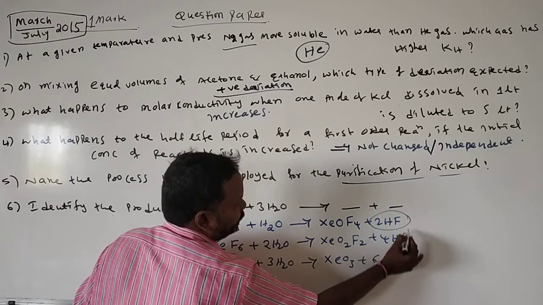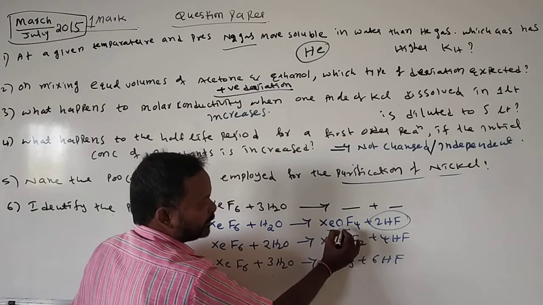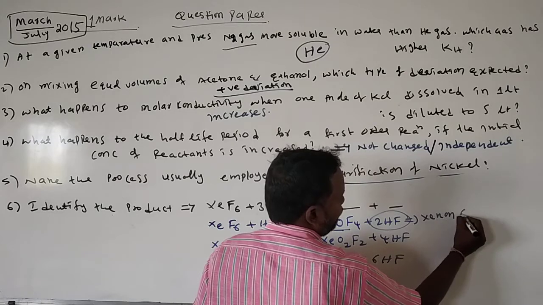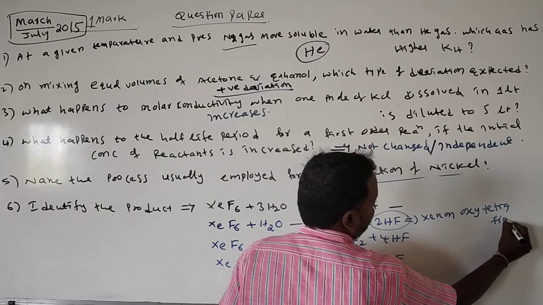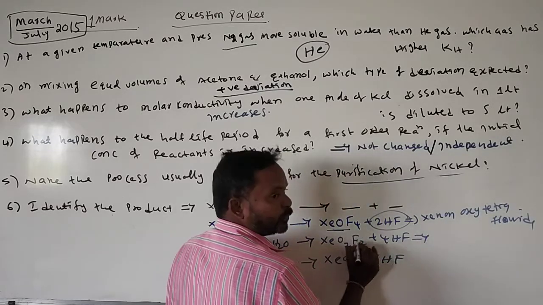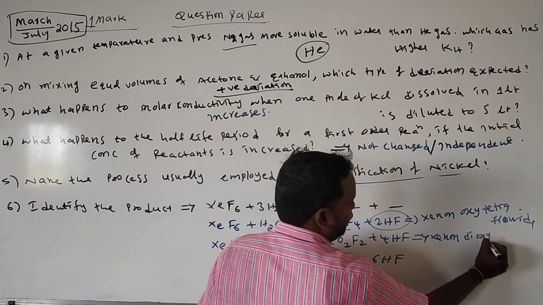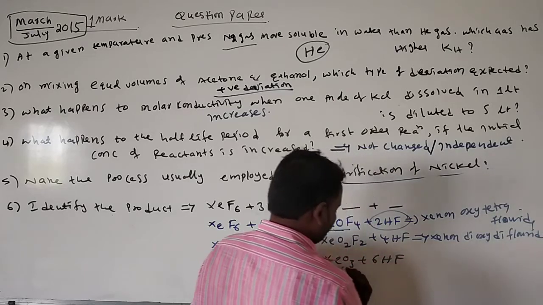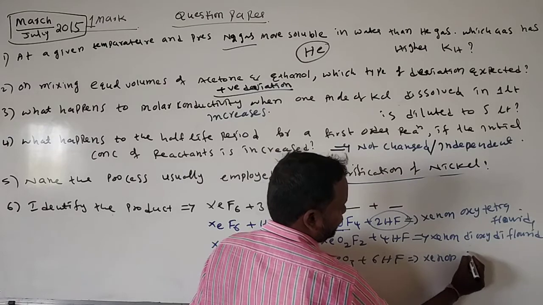Remember, the first product, XeOF4, is xenon oxytetrafluoride. The second one, XeO2F2, is xenon dioxydifluoride. XeO3 means xenon trioxide.